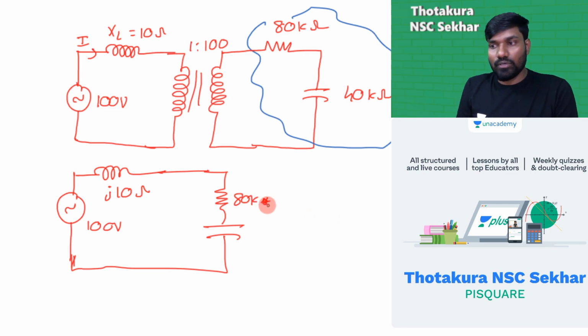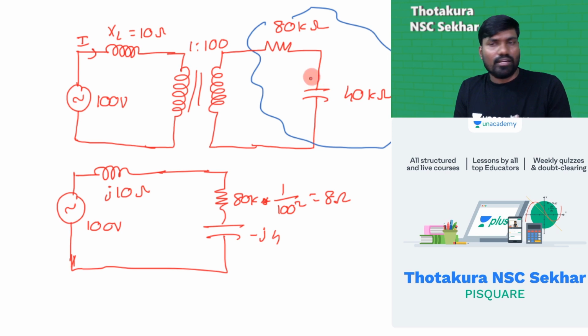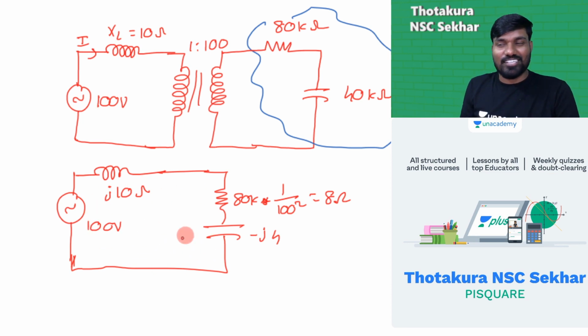So 80 kilo into (1 by 100) square. Here we have 4 zeros, and here we have only 4 zeros, so after solving this you will get 8 ohms. And what about this? 40 kilo into (1 by 100) square, so you'll get minus J4. 40 kilo is a reactance, capacitance is minus J, simply minus J4. Now, it's a simple series circuit after all.